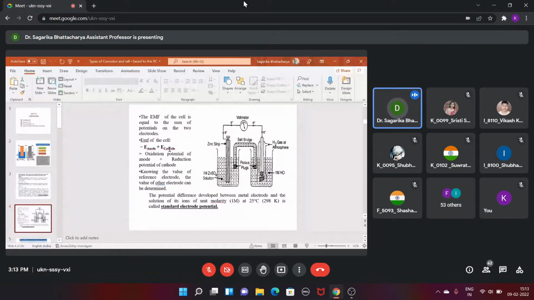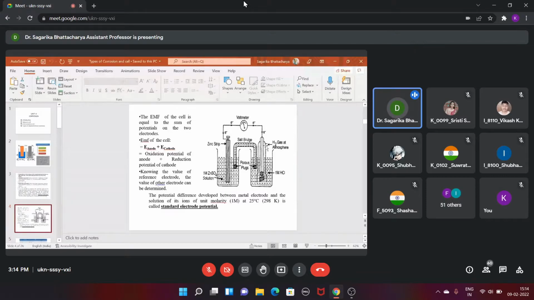So for that purpose, to measure the potential difference of an electrode or of a metal with respect to its solution, a standard electrode is connected to it. And the standard electrode normally used is the hydrogen electrode. Hydrogen gas bubbles through a platinized platinum electrode. On the right hand side, you can see the hydrogen gas bubbles, and it is kept in a 1 molar hydrochloric acid solution. And this is the zinc electrode kept in the zinc solution, and there is a salt bridge. The salt bridge allows the passing of the ions.